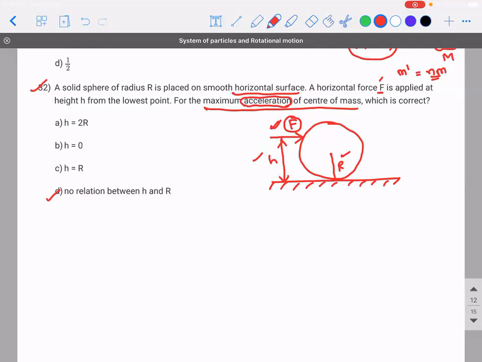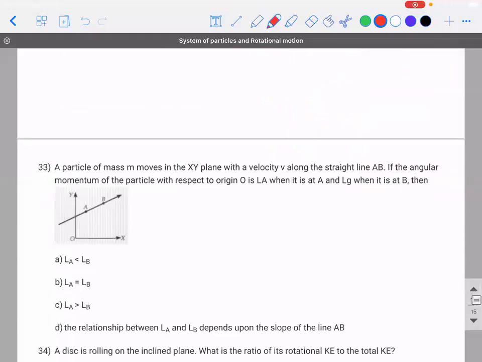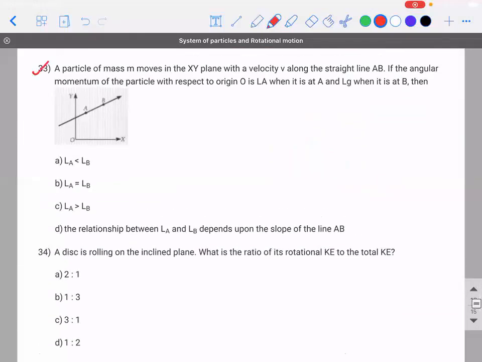Okay. 33rd. There is a particle of mass m which moves in the xy plane with a velocity v along the straight line AB.